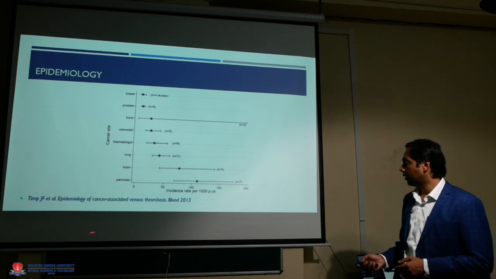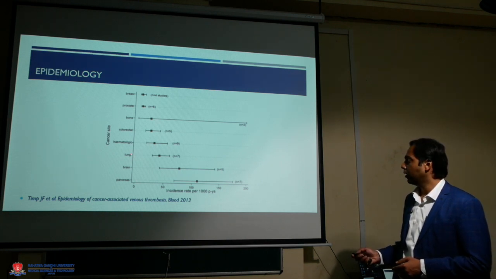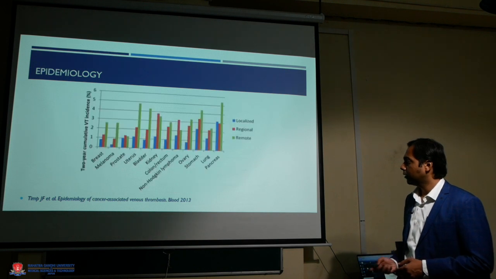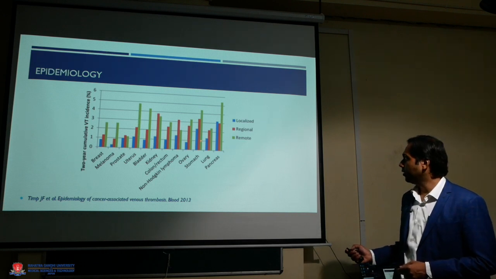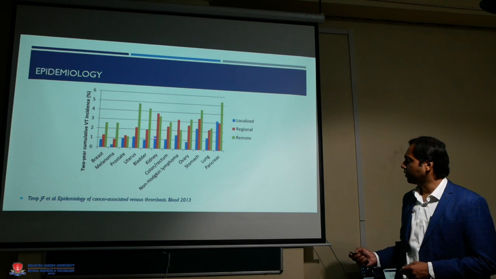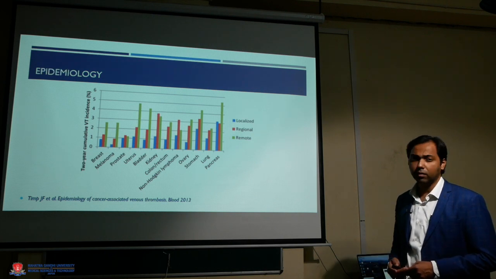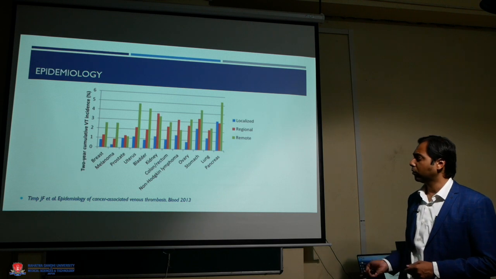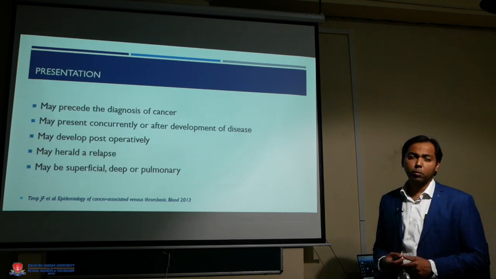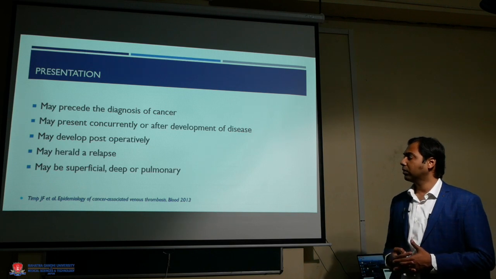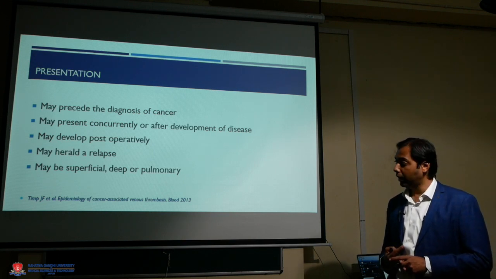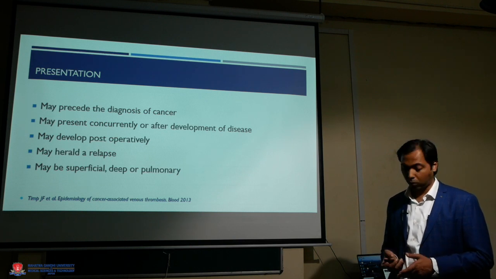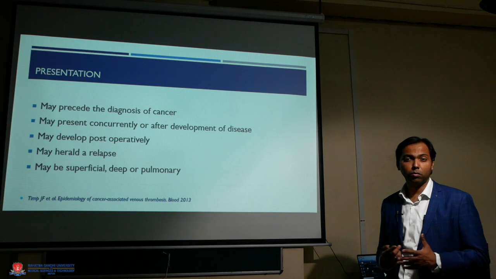The highest incidence is usually seen with pancreatic cancers, brain tumors, lung cancers. If the disease is localized, then pancreas, stomach and uterine cancers would have an increased incidence of malignancy associated thromboembolism. DVT and pulmonary thromboembolism may precede the diagnosis of cancer or may be present concurrently at the time of diagnosis. It may develop after treatment, post-operatively. It may be a harbinger of relapse, and it may be either superficial, deep or pulmonary thromboembolism. So it can present in various forms.